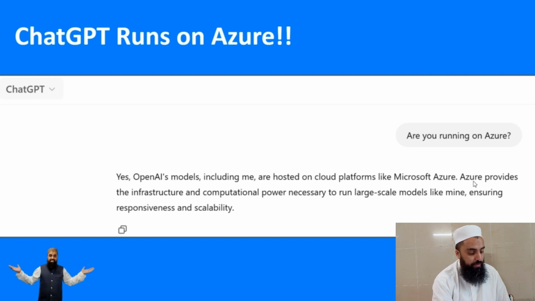Azure provides the infrastructure and computational power necessary to run large scale models like mine, ensuring responsiveness and scalability. So it means that OpenAI and ChatGPT are all running on Microsoft Azure. Now we know the importance of Microsoft Azure. It is a leading cloud platform in the world, and AI based models like ChatGPT are also running on Azure.